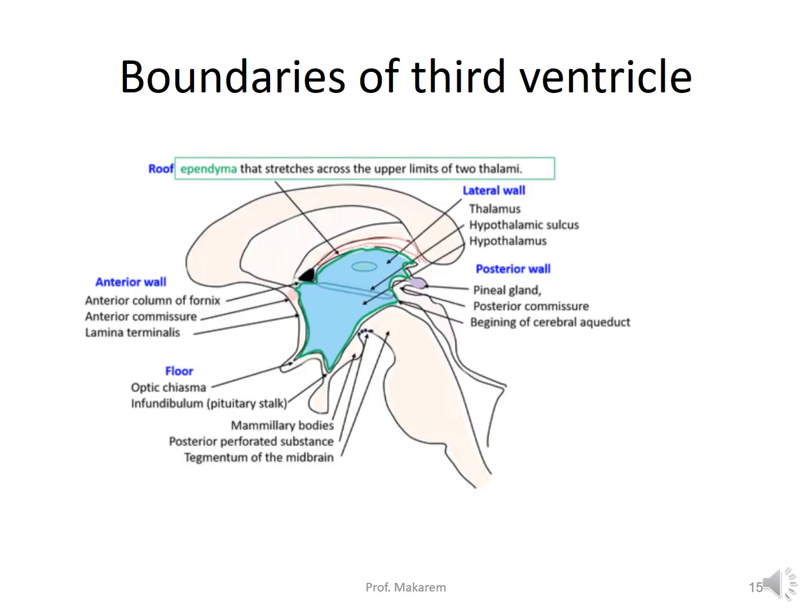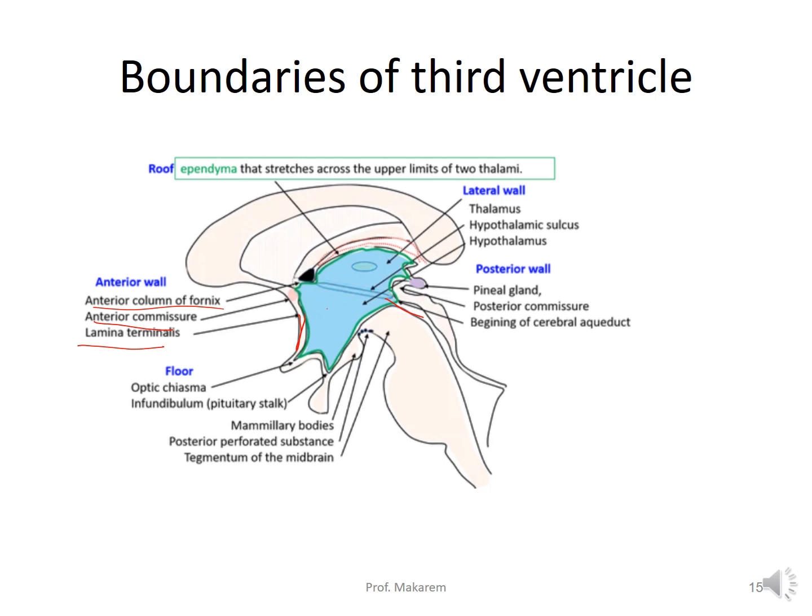So the boundaries of the third ventricle: the anterior wall is formed by a thin sheet of grey matter, the lamina terminalis. So this is the lamina terminalis, across which runs the anterior commissure. The anterior commissure is a rounded bundle of nerve fibers that are situated anterior to the anterior columns of the fornix. They connect the right and left temporal lobes. So the anterior boundary of the third ventricle is formed by the lamina terminalis, the anterior commissure, and the anterior column of the fornix.